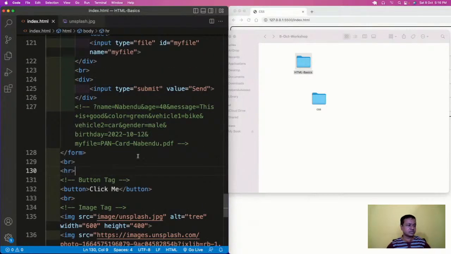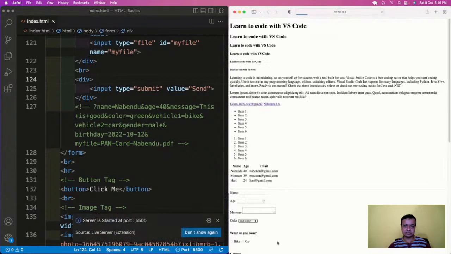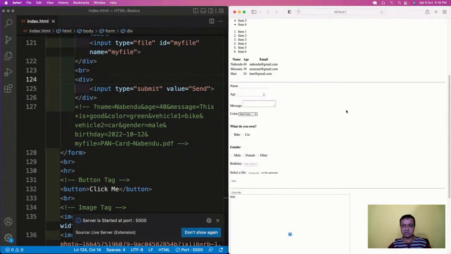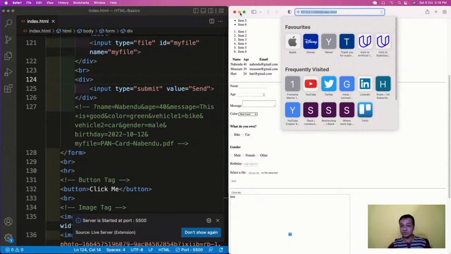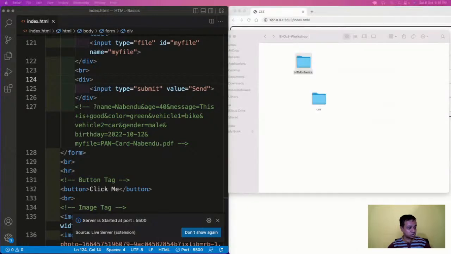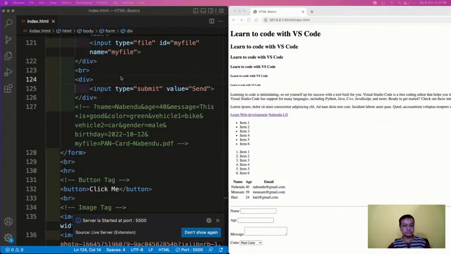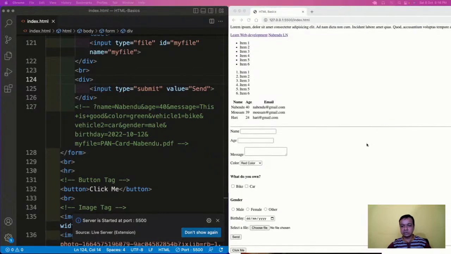So as I have created this form, one of the major things of JavaScript is to add functionality. So let us add some functionality to this form. So let me go live, and okay, so where is the form? It is not showing here. I want to show it in Chrome. So let me show it in Chrome. Okay, I think it is open in Chrome. So this is our form.